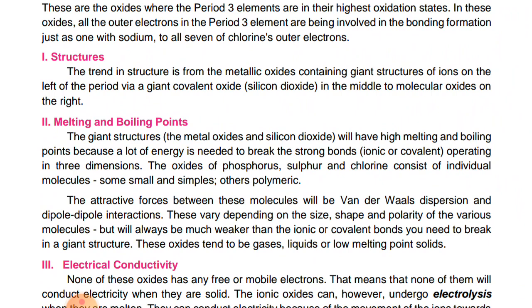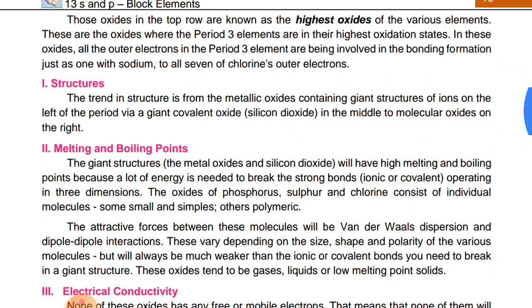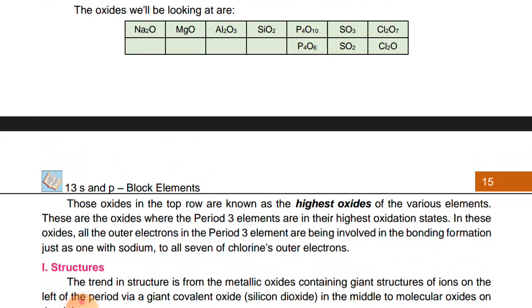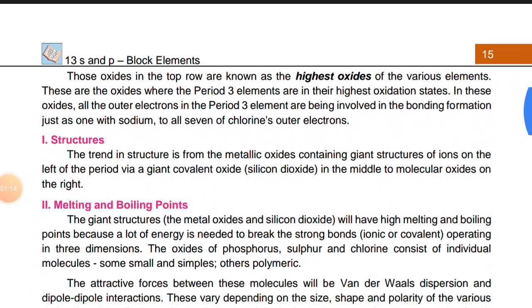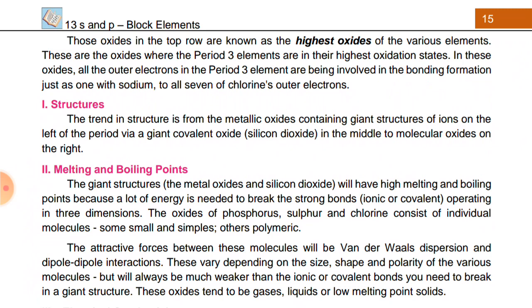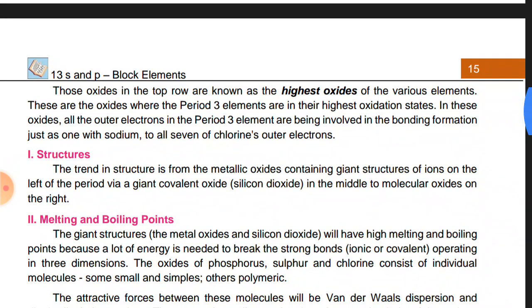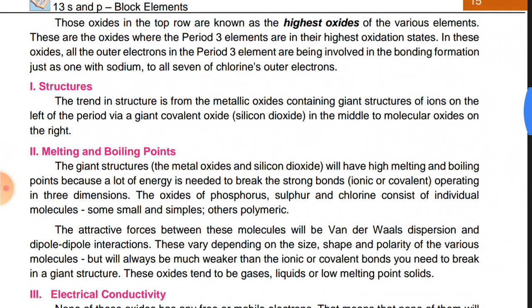Now we will discuss the structure. We can see that the first three oxides, that are sodium, magnesium and aluminium oxide, are metallic oxides, and they have a giant structure which consists of ions. Silicon dioxide is a covalent oxide. It has a covalent giant molecular structure, and the last ones are the non-metallic oxides. They are molecular oxides. They consist of small molecules.